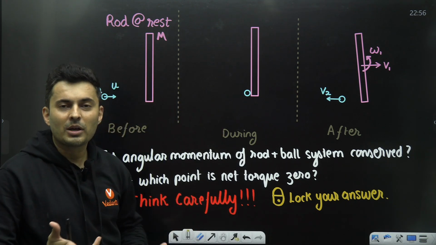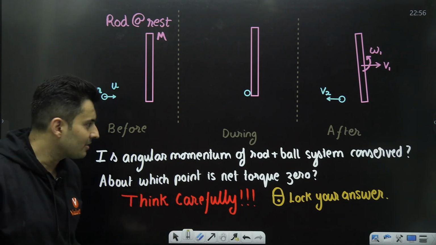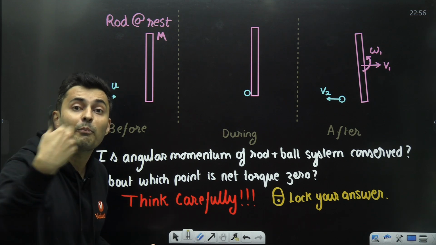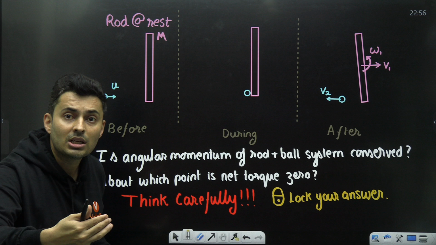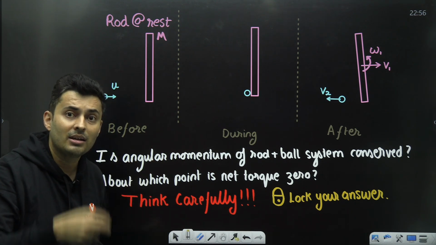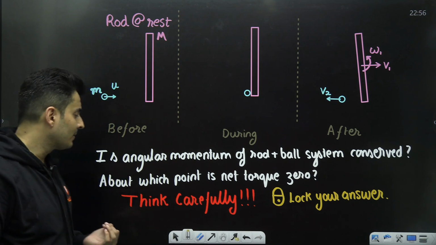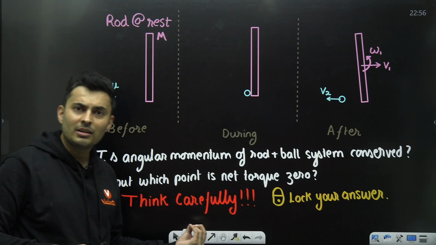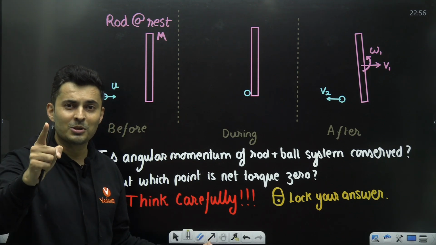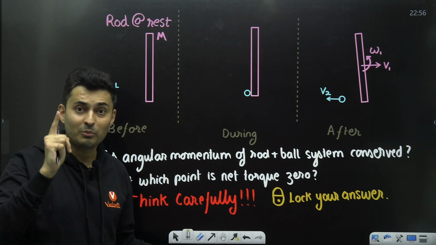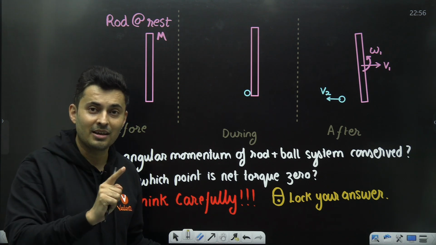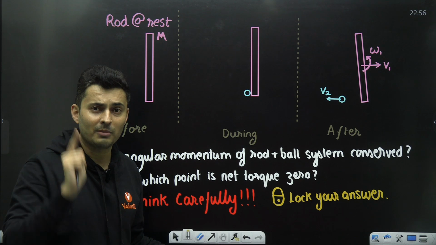Because obviously you're looking for angular momentum conservation. The real question is, where is it conserved? Because you have to think about a point about which the net torque will be 0. Only when the net torque is 0 about a point, the total angular momentum is conserved. I want you to think about this point really carefully. Lock it in your mind. Please don't change the answer. If you want, pause the video before looking at the solution ahead. Because what I'm going to say is really going to blow your mind.